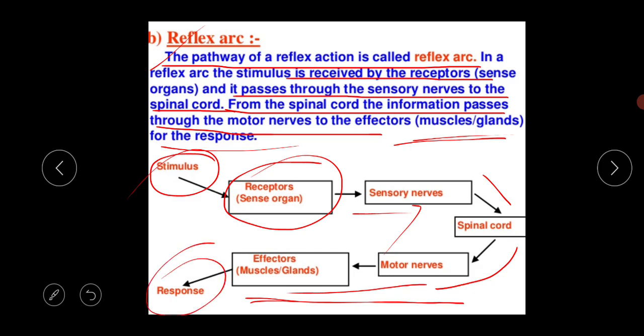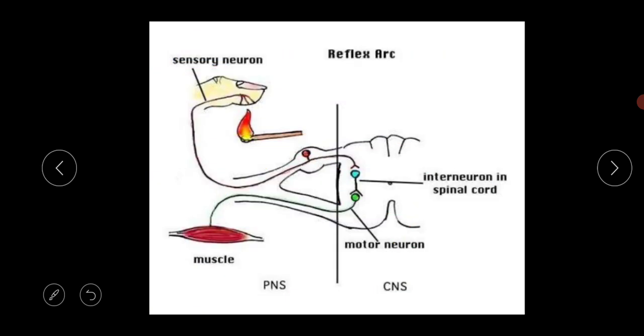And this is the involuntary action. This is not the voluntary action. You cannot control this action, and this is a very spontaneous, automatic, mechanical, quick response. Okay, why? Because the spinal cord is involved, and the spinal cord is directly involved with these two nerves, the sensory nerves and motor nerves. So that's why this is a very quick response for each and every activity. So this is called the reflex action.